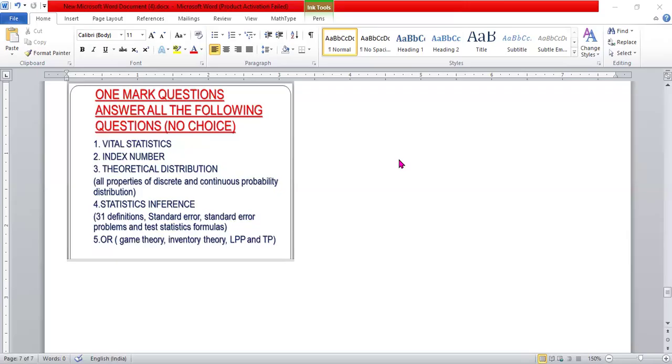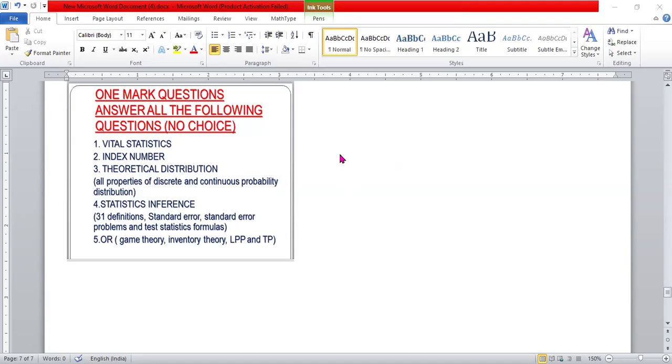So many students are asking me that the second PU question paper, section A, is very difficult, sir. Very difficult because there is no choice question. Answer all the following. We have 5 questions, so we should write 5 compulsory questions. But here, what I observed in all 3 model papers is that section A is something different.